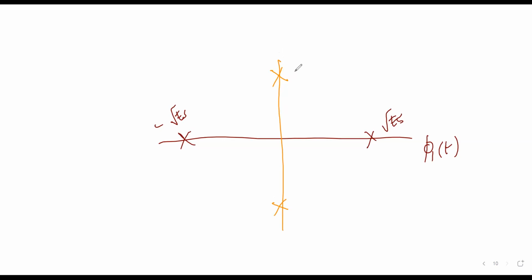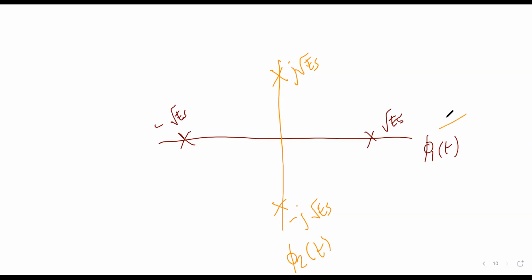The upper one is positive root energy into j, and this one is minus j into root energy. Along the imaginary side, is that the second basis function, sir? Yes, that imaginary axis is the second basis function, phi 2 of t.